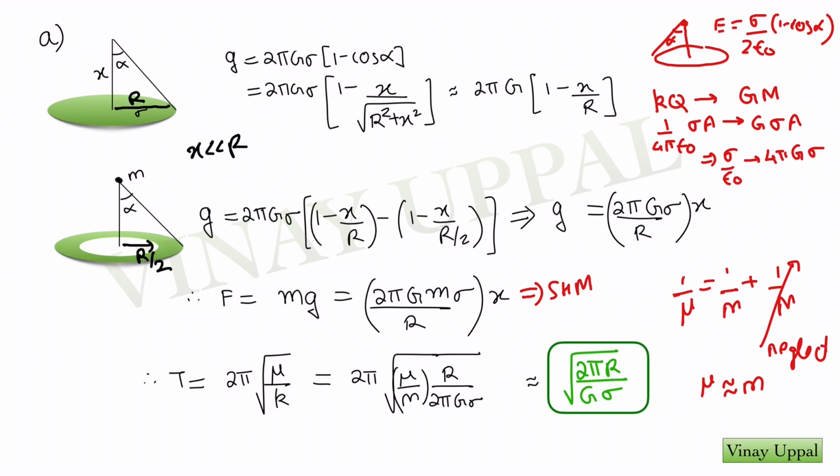Under this approximation, the factor of mu by m just becomes 1, and the k value is given by this equation, and I'll end up with the time period as root of 2 pi r by G sigma. So this was the official answer given by MIT as well. So congratulations, if you got this answer correct, you would have done well in that question in MIT. Now let's look at part B.